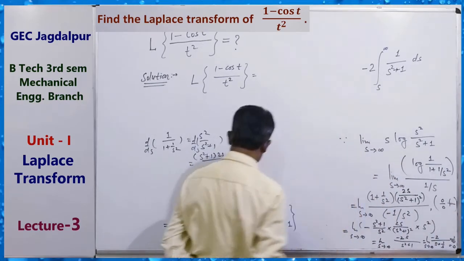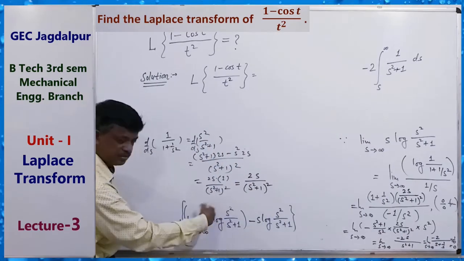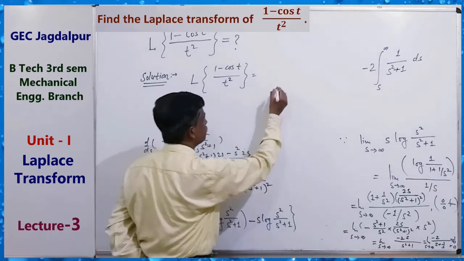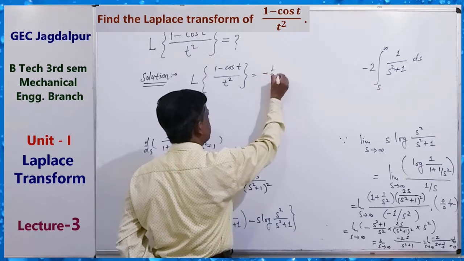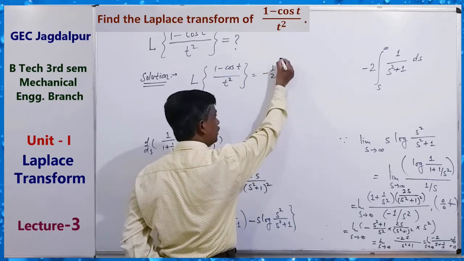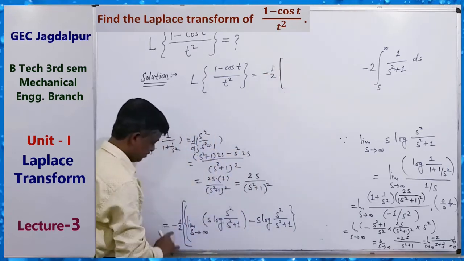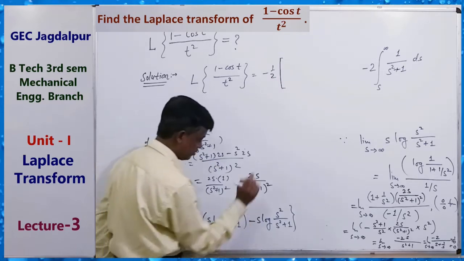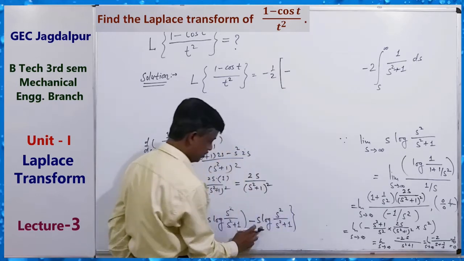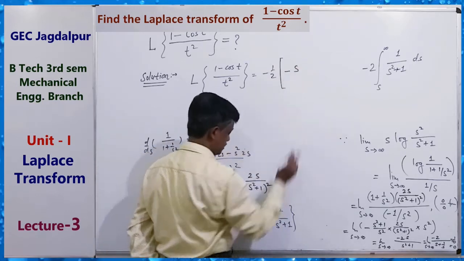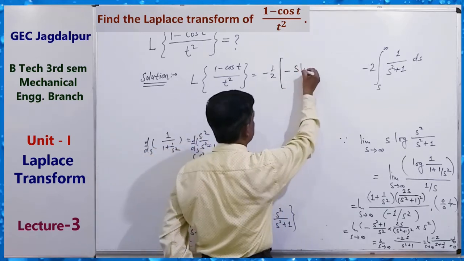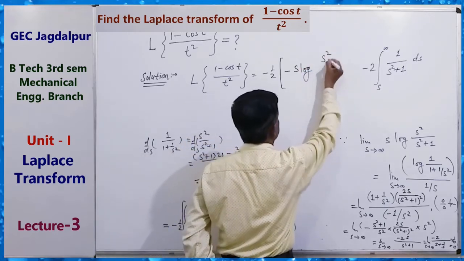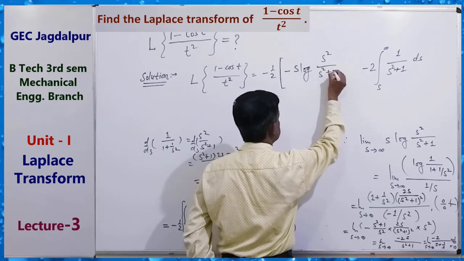So this is equals to 0, minus half, minus of s log s square upon s square plus 1.